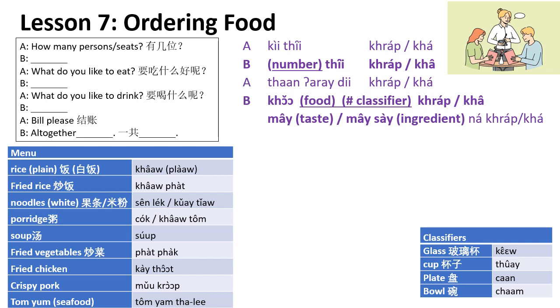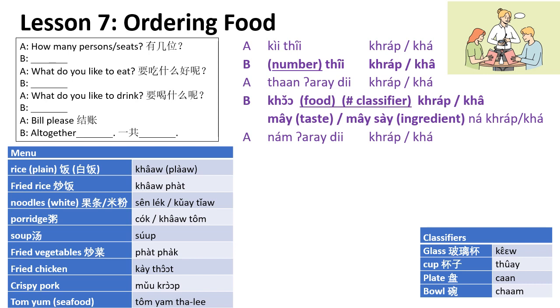Say ไม่ is don't want. Either ไม่ with the taste, not spicy, not sweet. ไม่หวาน is not sweet. Or ไม่ใส่น้ำตาล, don't put sugar. น้ำตาล is sugar. ไม่ใส่พริก, prick is chili. ไม่ใส่พริกไทย. Some people don't like pepper, so pepper is พริกไทย. You say ไม่ใส่พริกไทยนะคะ, don't put pepper. They like to put a lot of pepper in their dishes. So that's how you indicate.